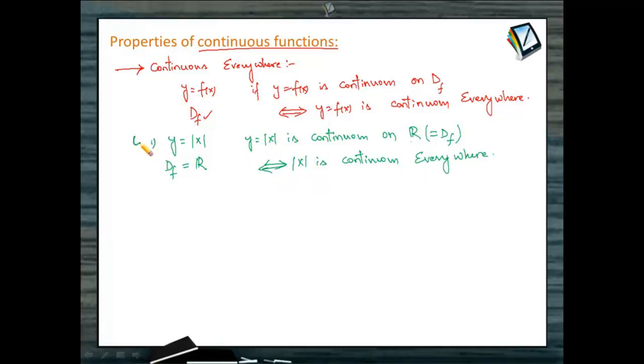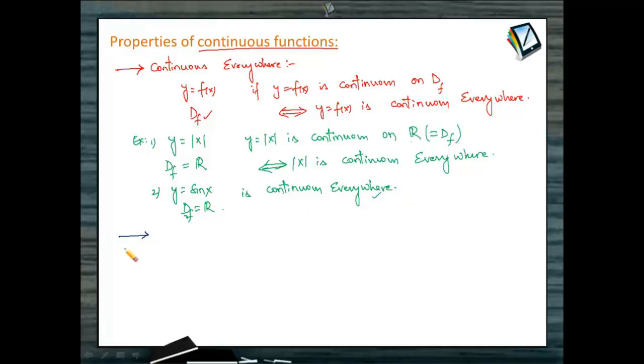Now same way you can also treat some more examples, say y equal to sin x. Y equal to sin x when defined on the set of real numbers is continuous everywhere, isn't it? Yes, because sin x is continuous on complete real numbers, which is a clear property from the graph of the function, and real numbers is the complete domain. Therefore, throughout the domain, the function sin x is continuous. Therefore, we say the function is continuous everywhere.